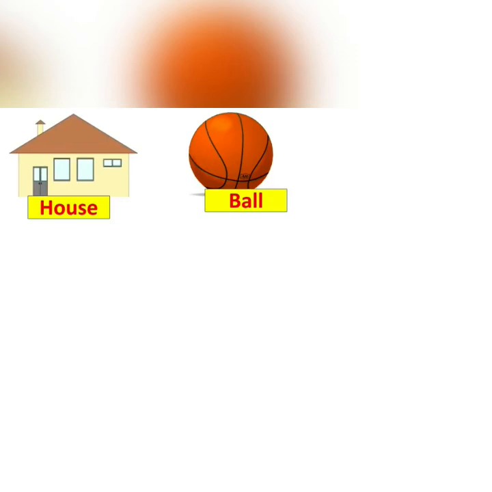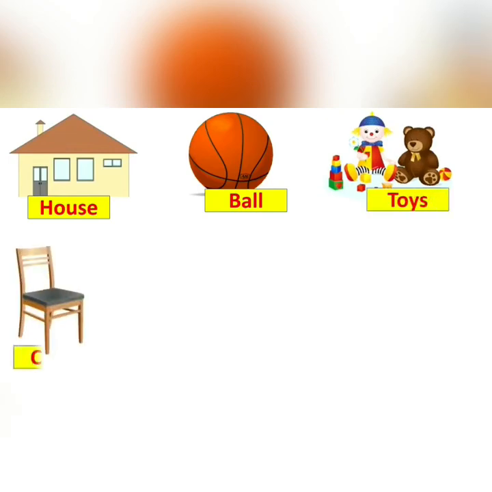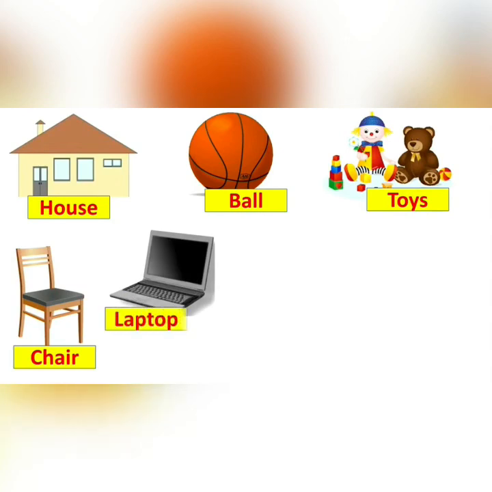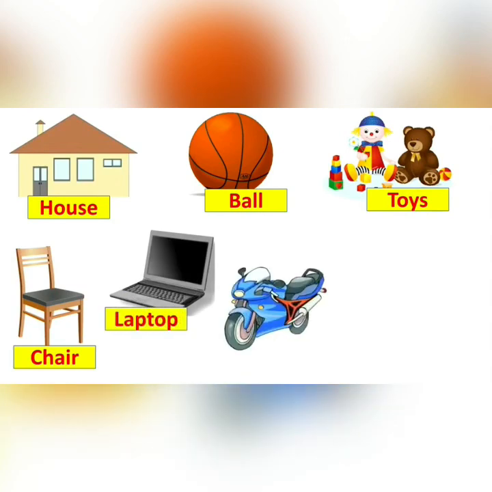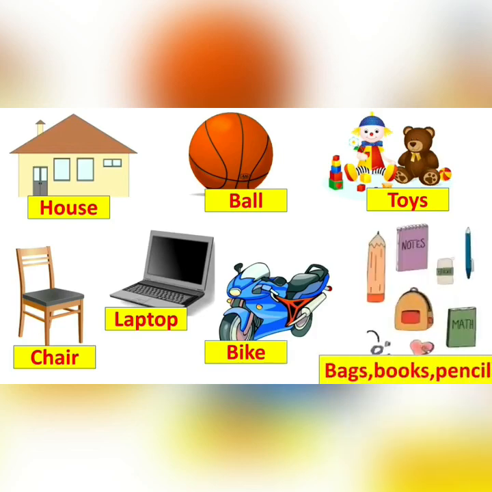Okay, house is there, a ball is there, toys. Yes, you have so many toys at home and they all are man-made non-living things. A chair, a laptop, a bike or a vehicle, and your stationery, bags, books, pencils, they all are non-living things. Have you bought new ones?